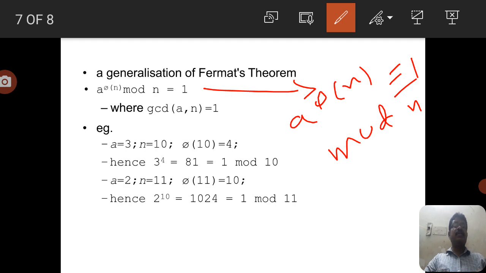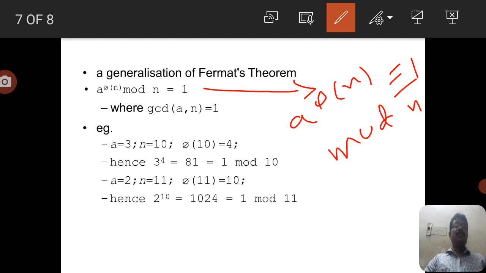Here we take some examples. A equals 3, n equals 10, phi of 10 equals 4, hence 3 to the power 4 equals 81, which is congruent to 1 mod 10. 81 divided by 10 gives the remainder 1. So we can write the equivalent statement, 81 is congruent to 1 mod 10.